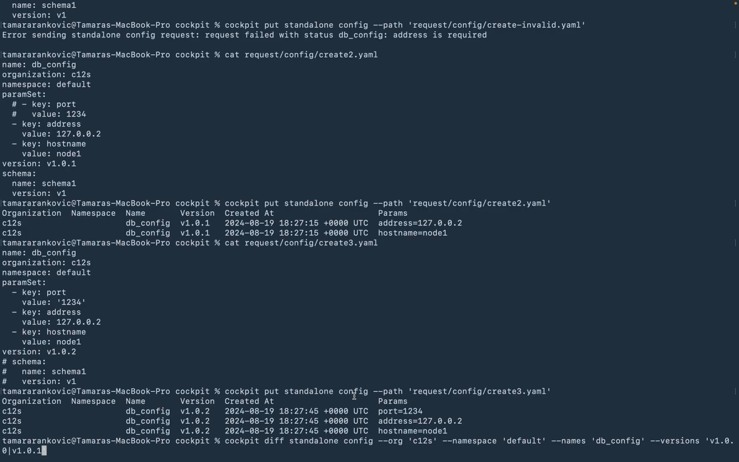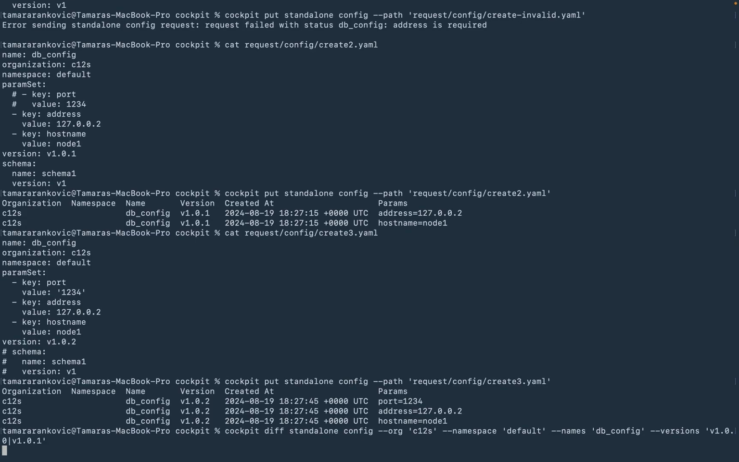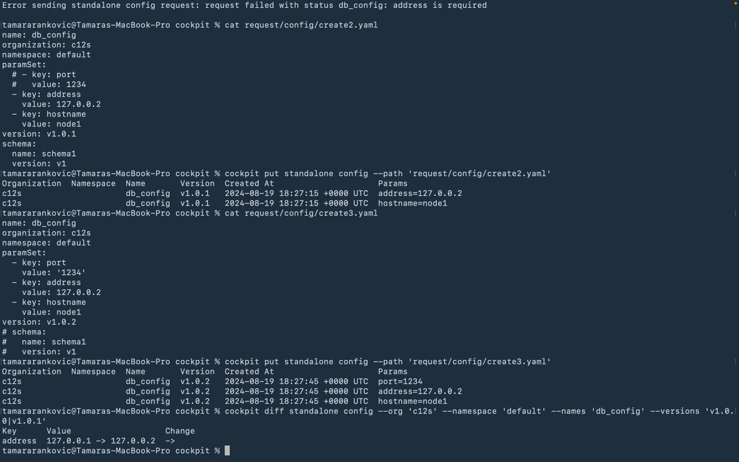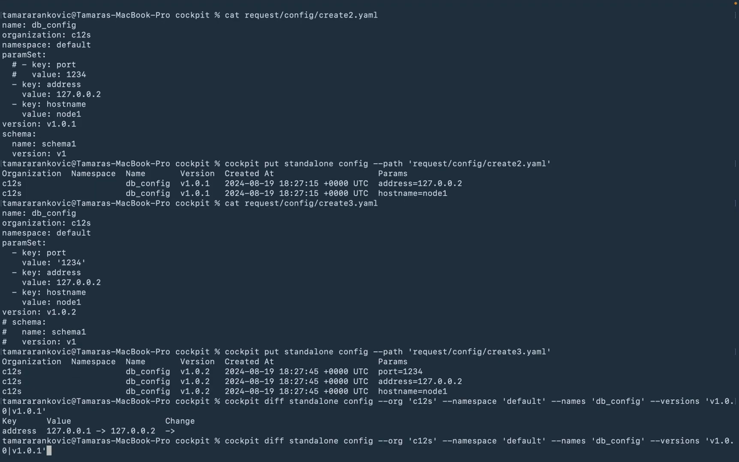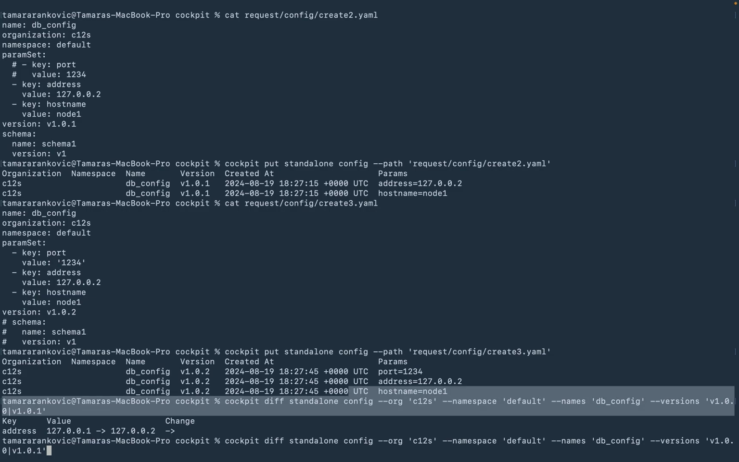When the user applies multiple configurations in different versions, we can see the differences between them. We will go over all versions and we can see what is changed, added, removed inside these configurations over all versions that exist.